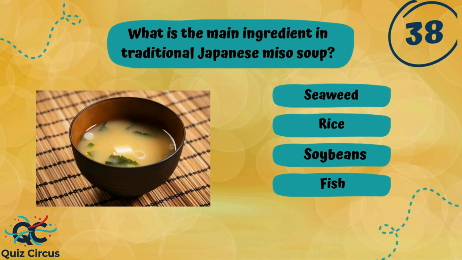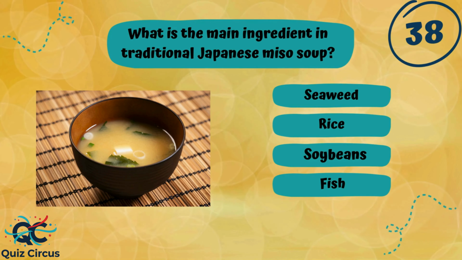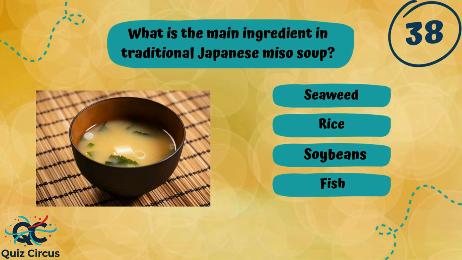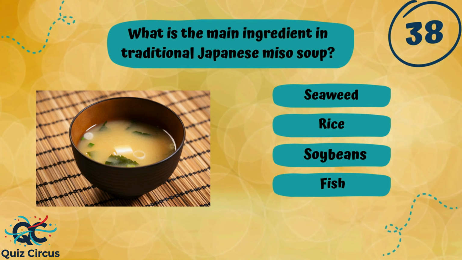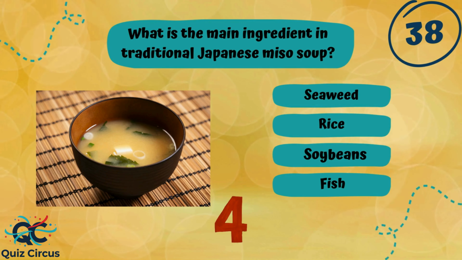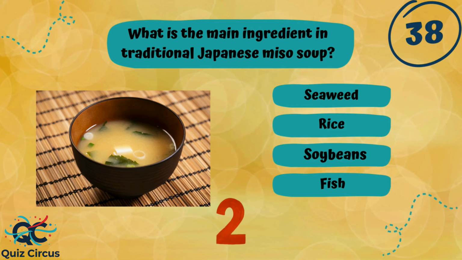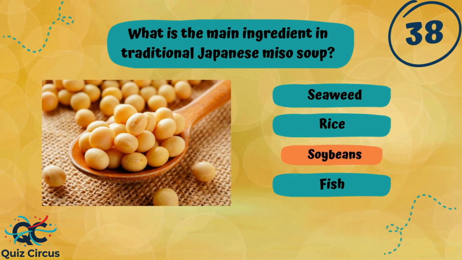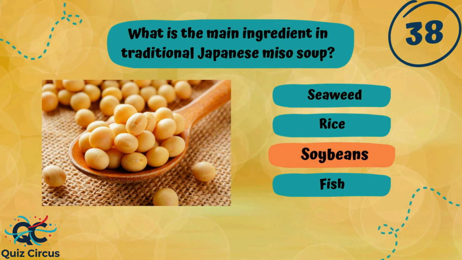What is the main ingredient in traditional Japanese miso soup? Seaweed, rice, soybeans, or fish? Well done if you picked soybeans.